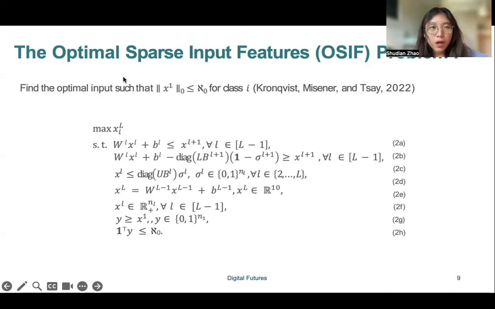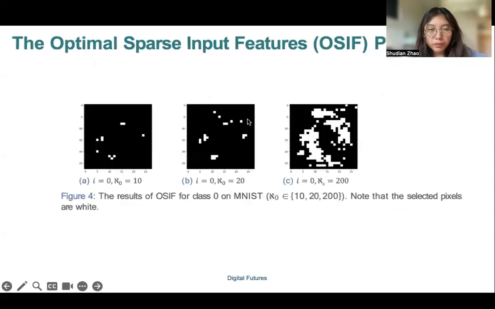And with this, we have the optimal sparse input feature selection problem, which aims to select at most L0 number of features from the input image, such that the classification confidence for a certain class i is maximized.